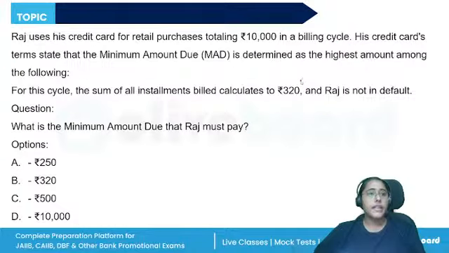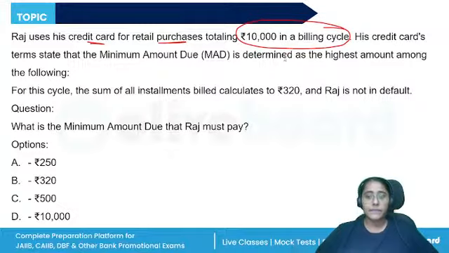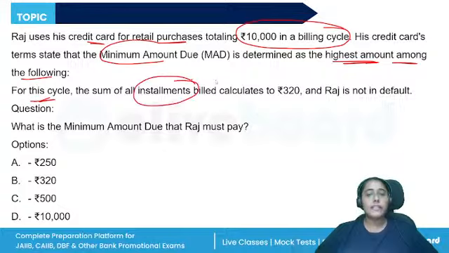All right. Now a situation is given. Raj uses his credit card for the retail purchases totaling 10,000 rupees in a billing cycle. His credit card's terms state that the minimum amount due is determined as the highest amount among the following. For this cycle, the sum of all installments billed calculate to 320 rupees and Raj is not in default.